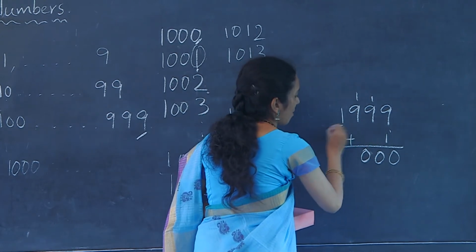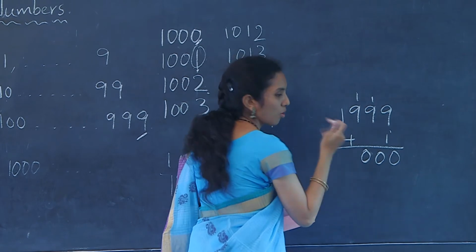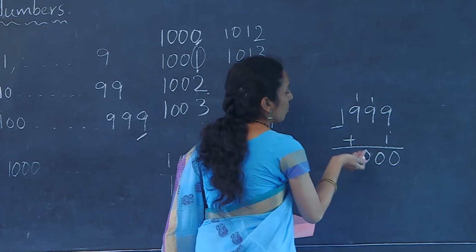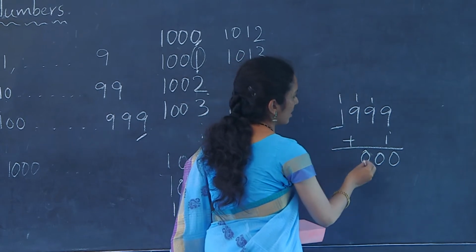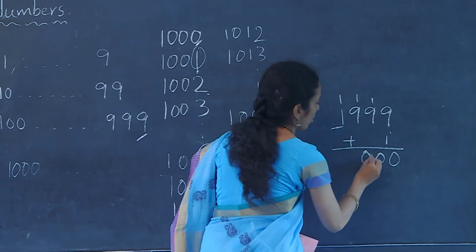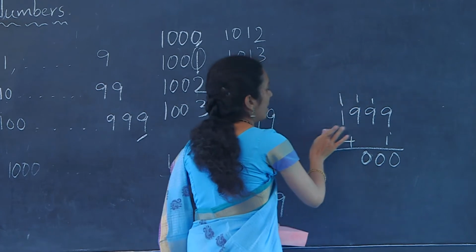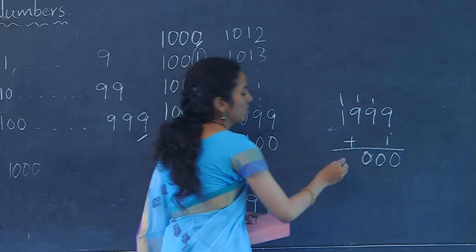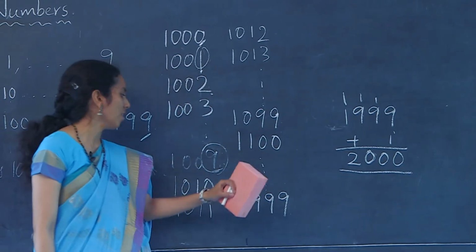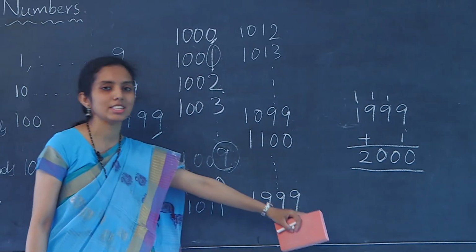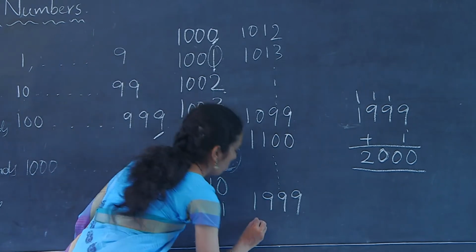So, here we have one more digit in the thousands. So, we can carry 1 to the thousands place. 0 comes here and 1 here. So, 1 plus 1 is 2. So, what comes after 1999 is 2000.